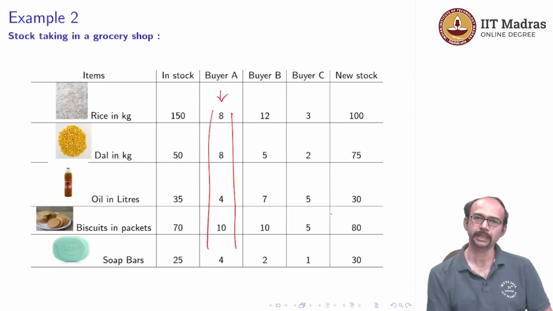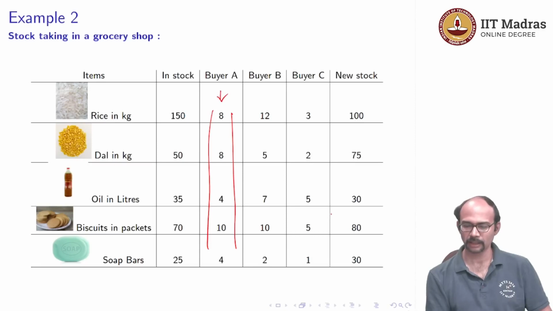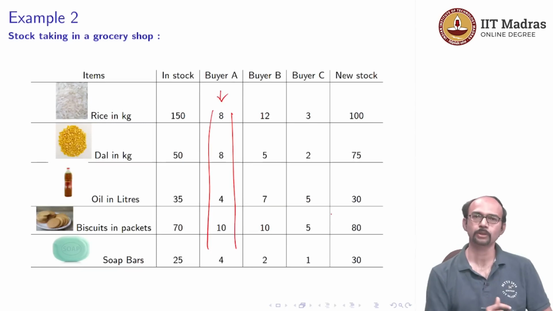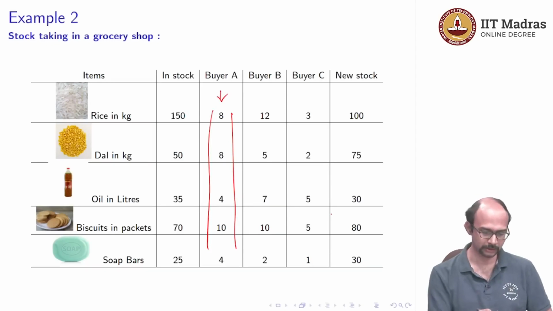And after that 1 hour has elapsed, the stock for that day arrives, the new stock, and in that new stock 100 kgs of rice arrives, 75 kgs of dal, 30 liters of oil, 80 biscuit packets and 30 soap bars. This is what arrives. So, now the question is after that 1 hour how much is in stock, what is the new thing in stock. So, how do we do this?